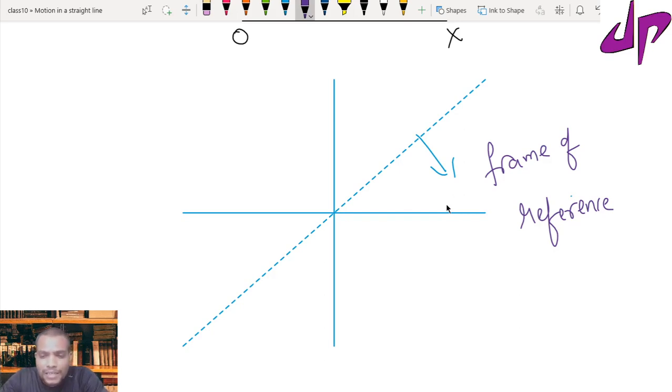So let me take an example. Suppose you say that a car is moving on a road. In that situation, you are describing the car with respect to a frame of reference that is attached to you, or that is attached to the ground. Then only we can feel our point as a reference point. So with respect to us, the car is moving.